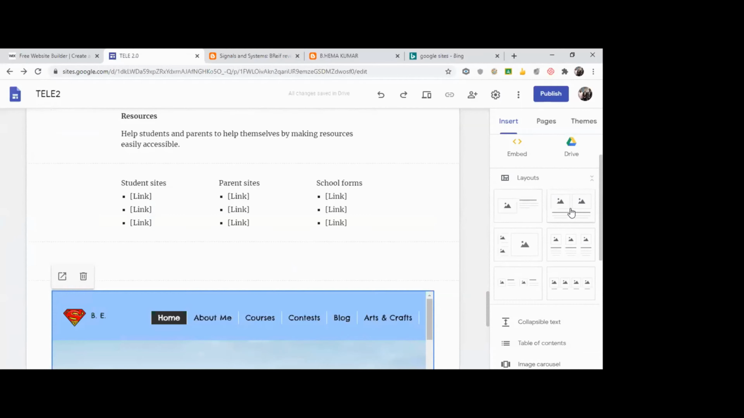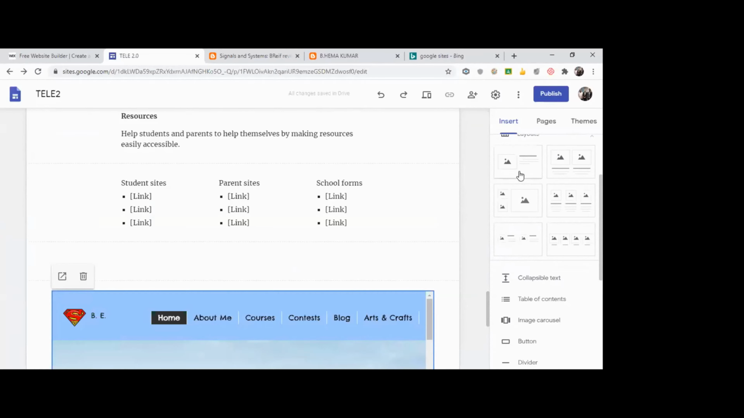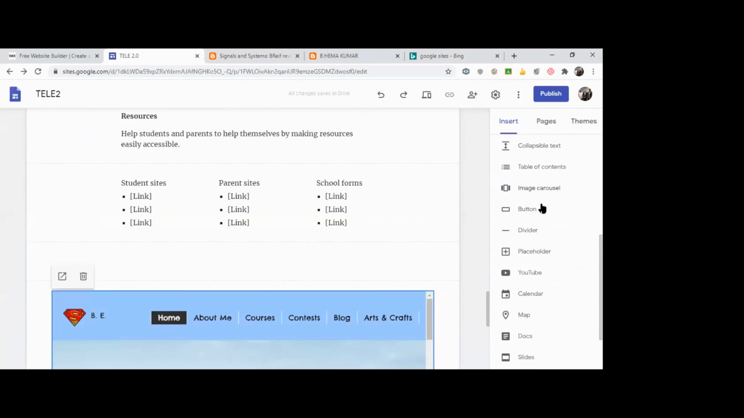Suppose you have a photo gallery. Then you can use any one of these formats. See, these are layouts. See this layout. You have an image and a text. This is image, 2 images below 2 text. So this is all for different layouts according to your requirements. And these are the other things you can do.